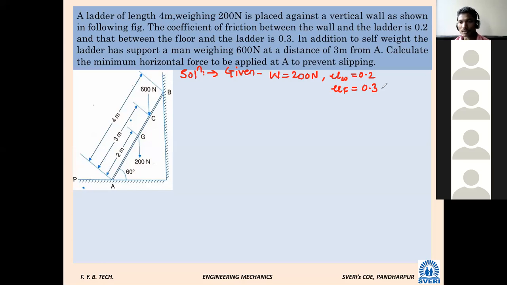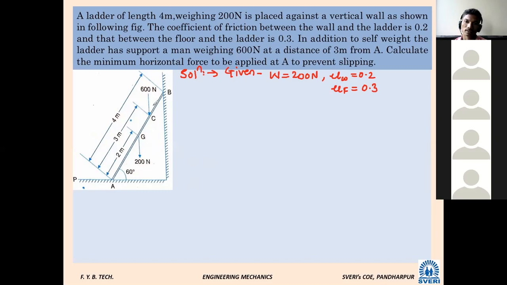Slipping means घसरणे. We have to calculate the minimum horizontal force to be applied. आता बघा ही ladder आहे. I will ask a simple question now. See the diagram. This ladder has a 200 Newton force. That 200 Newton is the self weight, which we show at the midpoint or point G. G is called the center of gravity.